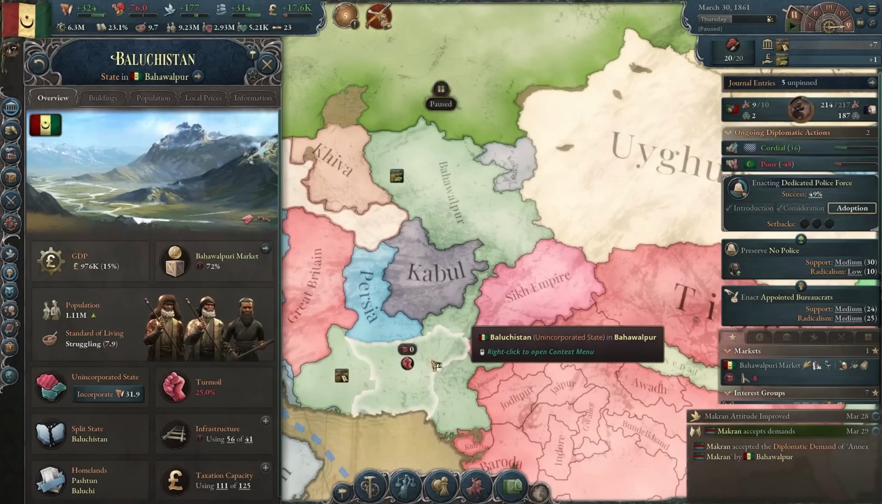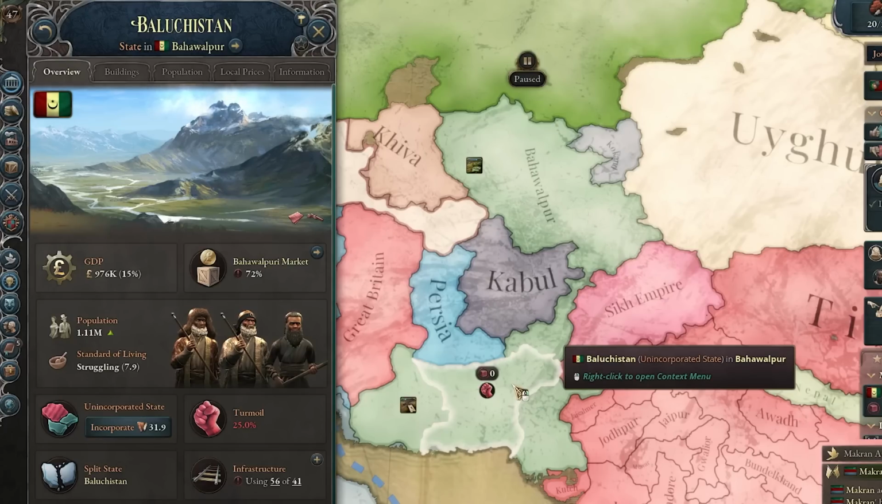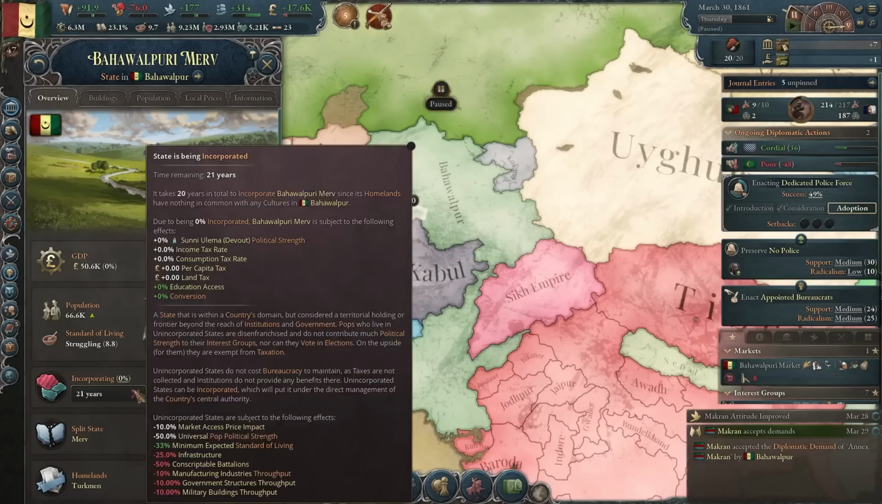Now the only big disadvantage with this exploit is that if you give up incorporated states, then you'll have to incorporate them again after you annex your subject. Yeah, I did not think about that. But I think it's still worth it.